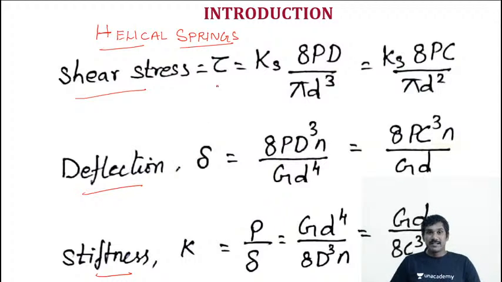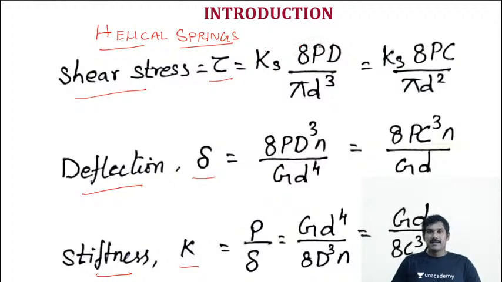So what are the three equations? One is shear stress, deflection, and stiffness. That's it. With these three equations, you can solve whatever question is asked under helical springs. So the concept is very important. Remember these three equations. Shear stress is equal to Ks 8PD by pi d cubed, where Ks represents the Wahl's factor.